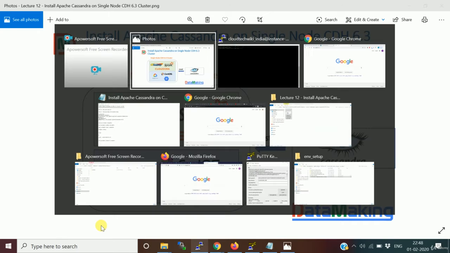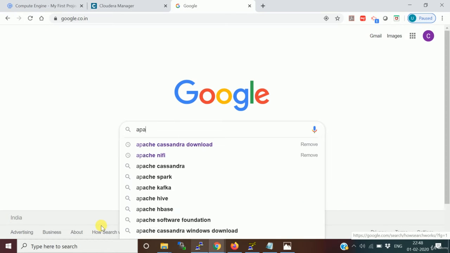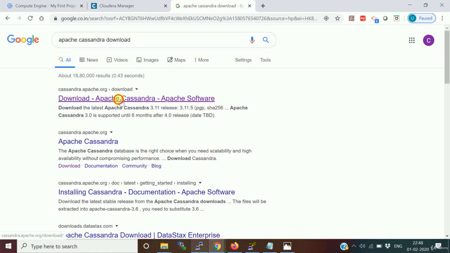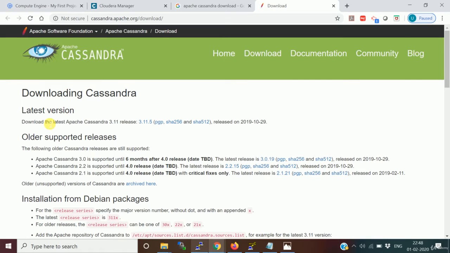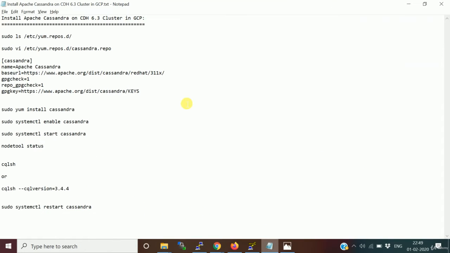Let's get started. Let me show you the latest version of Cassandra. I'll just search for Apache Cassandra download. If you open this URL, it says download the latest version of Cassandra, 3.11 release, 3.11.5, and the old releases also. Basically we set up our VM on GCP, and it's based on the CentOS Linux operating system. I already have the steps to install, so I'm going to follow this.